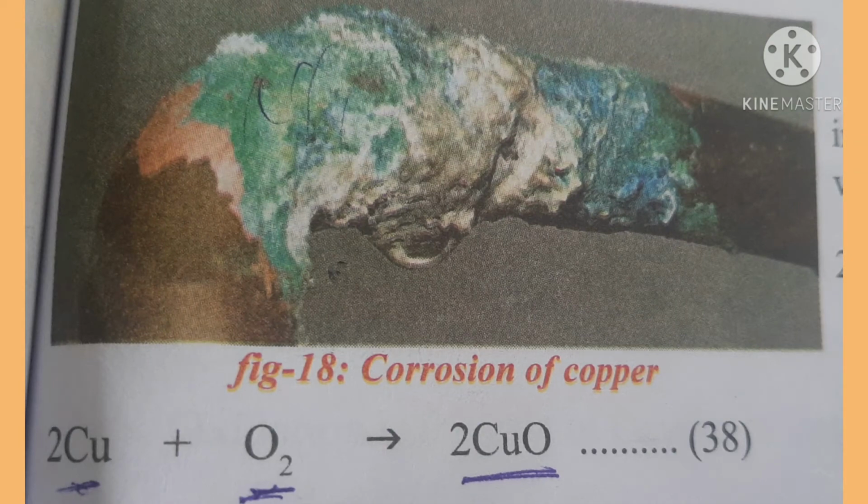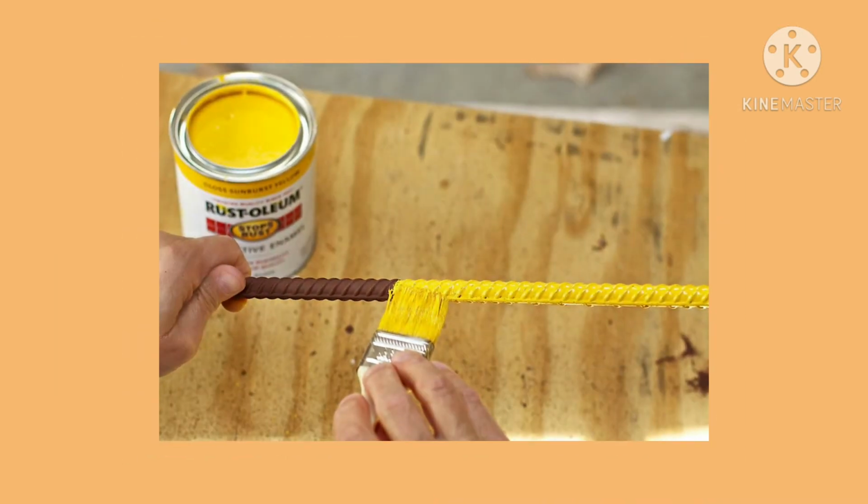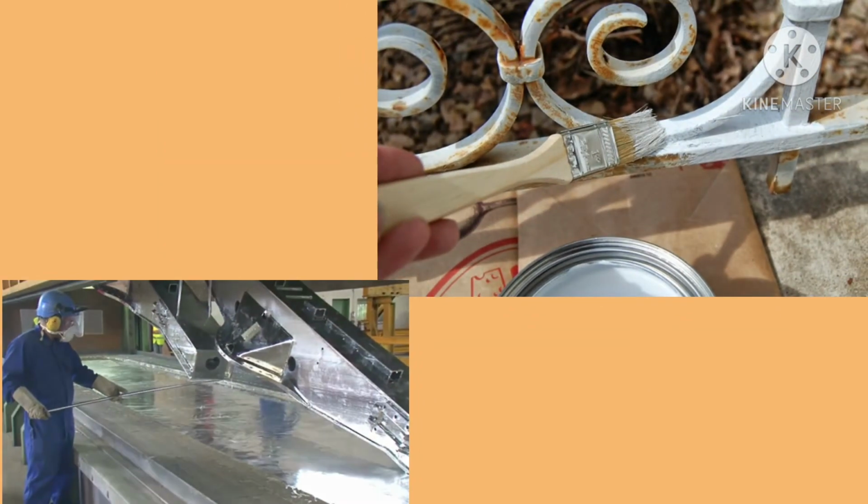Corrosion causes damages to car bodies, bridges, iron railings, ships, etc. and to all other objects that are made of metals. Especially corrosion of iron is a serious problem. Corrosion can be prevented or at least minimized by shielding the metal surface from oxygen and moisture. It can be prevented by painting, oiling, greasing, galvanizing, chrome plating, or making alloys.